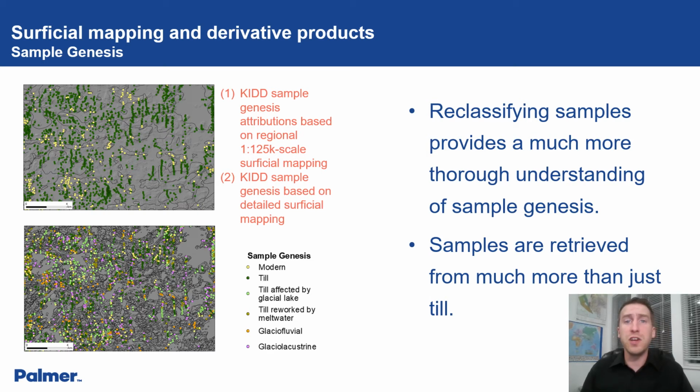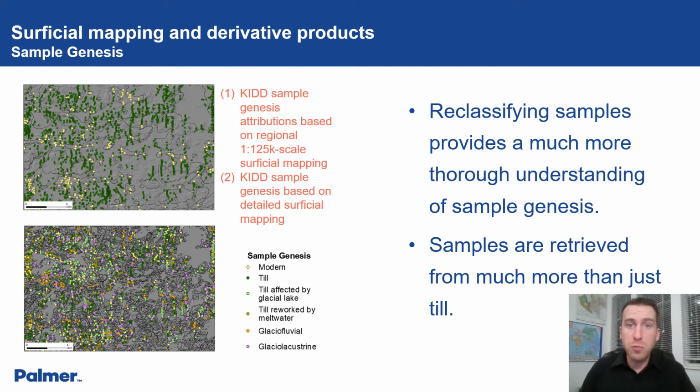You can see a stark difference in the classification of the sample media, which varies between modern processes, till that has been modified, and material that does not contain till at all, but rather is glaciofluvial or glaciolacustrine material. This informs us that some samples are part of the primary dispersal, till, some have been modified or reworked, or even possibly remobilized and are part of a secondary dispersal, such as an esker. This provides us with the understanding of sediment transport history beyond ice flow, so that we can tease out primary and secondary components of the dispersal.